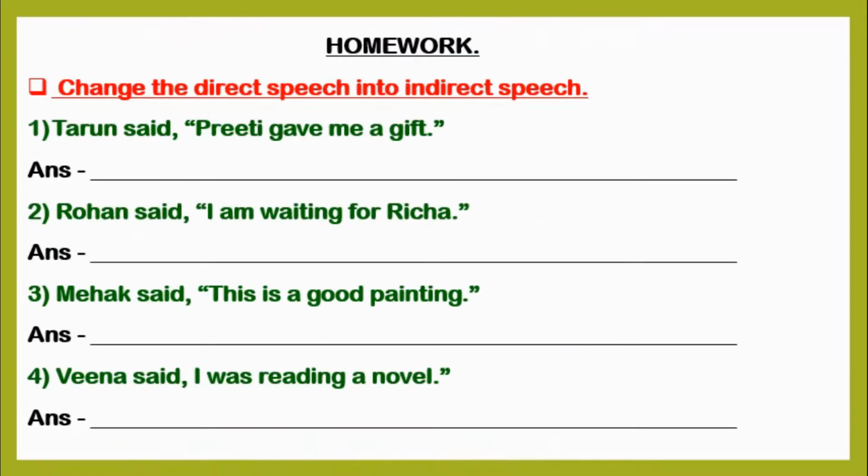Students, there is a homework for you. The first question is, change the direct speech into indirect speech. While converting the direct speech into indirect speech, you have to remove the double inverted commas, and while framing the sentence in indirect speech, you have to use a conjunction. The first question, Tarun said, "Preeti gave me a gift." Second question, Rohan said, "I am waiting for Richa." Third question, Mehak said, "This is a good painting." Fourth question, Veena said, "I was reading a novel."